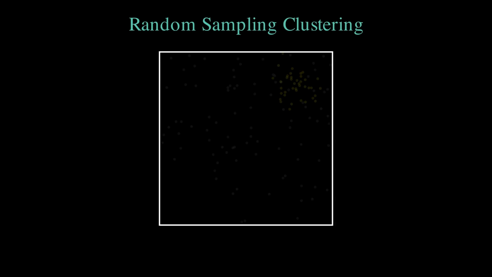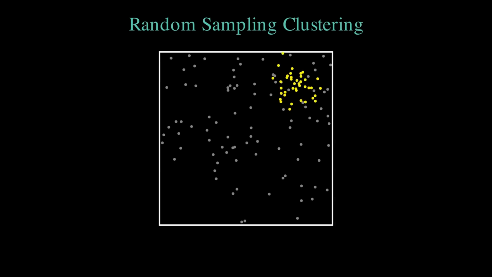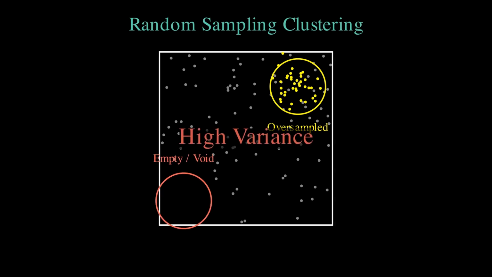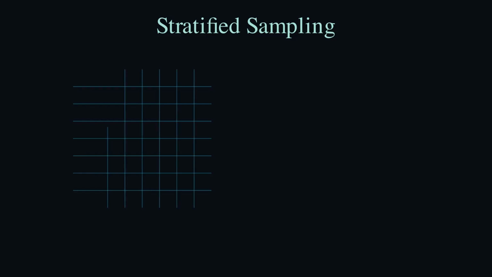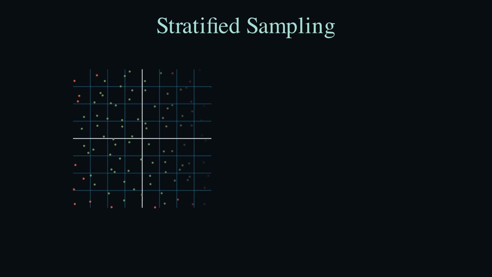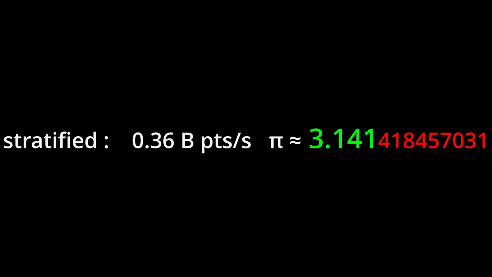What can we do to fix this? Well, the issue with random sampling is that we form clusters. Some regions are oversampled while others are undersampled. This causes a high amount of variance, leading to more error in our approximation of pi. To fix this, we can split our square into a grid and sample points inside each of these small squares. This eliminates the issue of clustering. This approach gives us 3 digits of pi. But can we do better?